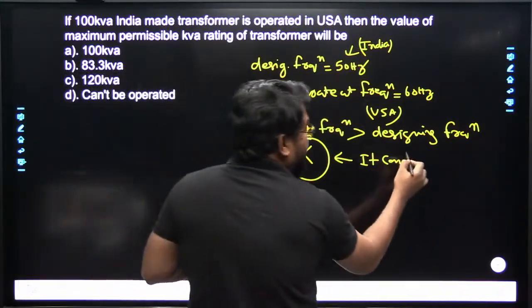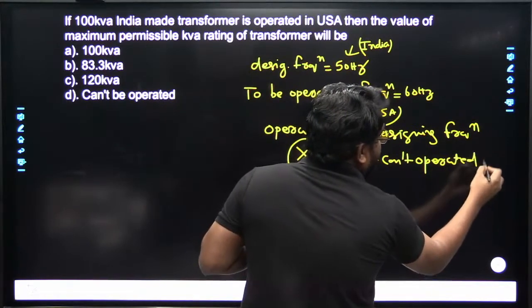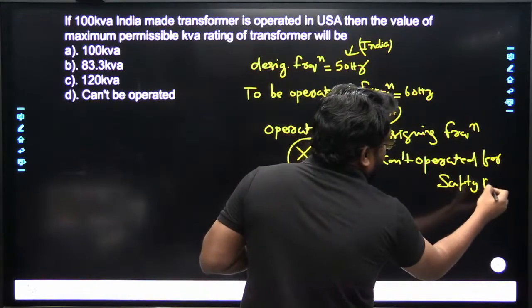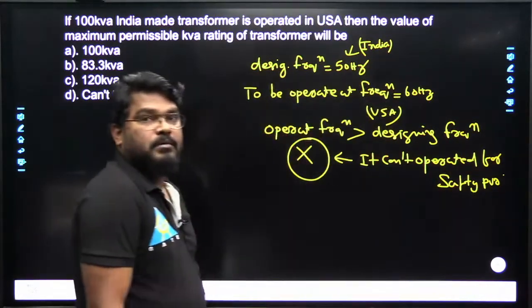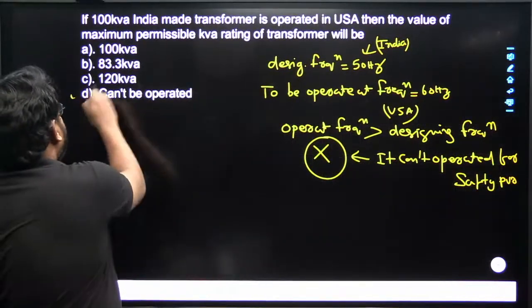So it can't be operated, for safety purposes only. So which option is the correct one here? Option D.